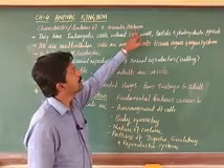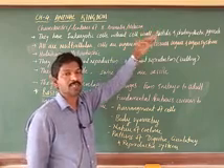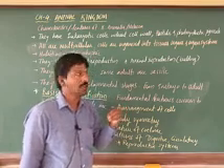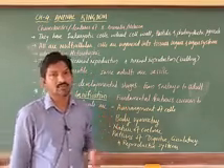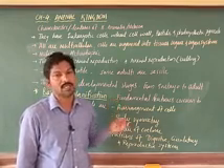Meta means higher, zoa means related to animals, just as in Metaphyta, phyta means plants. Higher plants are studied there, and here we are discussing higher animals in Kingdom Animalia.